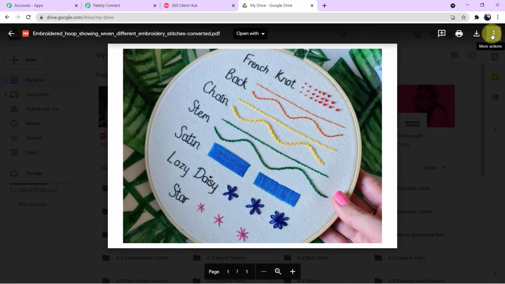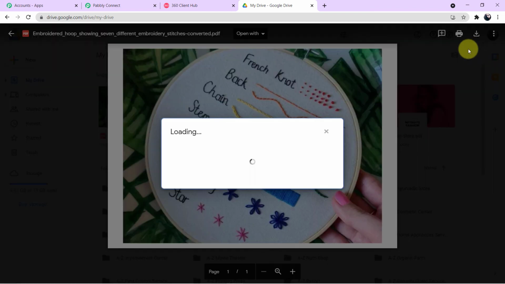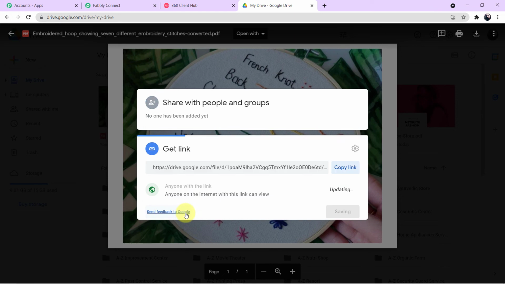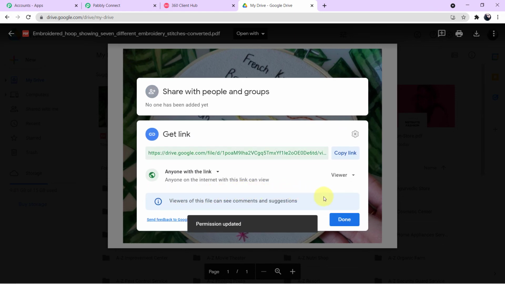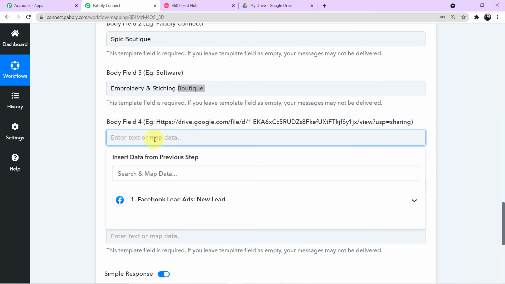How? Come to your right corner where it is written more options, this 3 button, click here. Now click on share. Here it is written get link, and beside it first read what it is written: restricted, only people added can open with this link. So I'll change it to anyone on the internet with this link can view, and now I'll copy the link. I'll go back to Pabbly Connect account and simply paste it here.